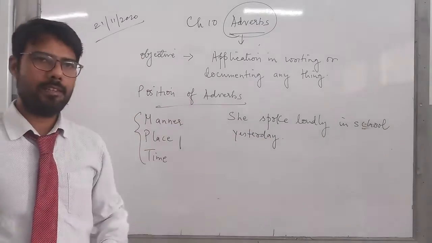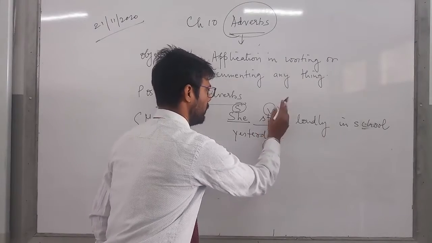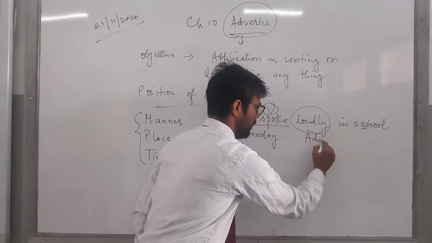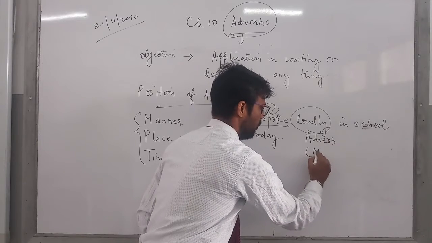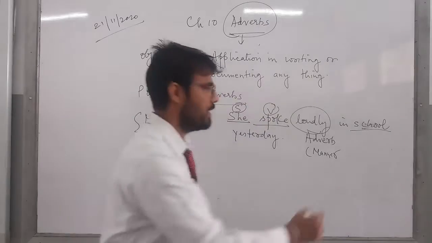You can see this sentence. This is my subject, of course. This is my verb. Loudly is the adverb of manner. School is place,